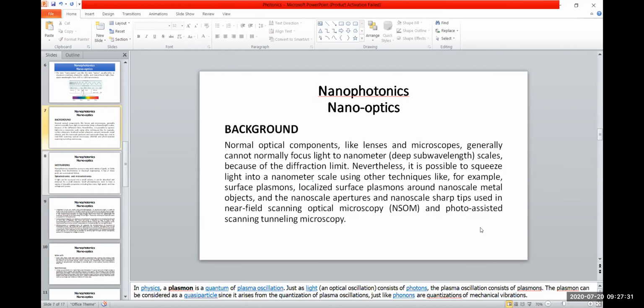In the background, you can see that normal optical components like lenses and microscopes generally cannot focus light to deep sub-wavelength scales of a few nanometers because of the diffraction limit. Nevertheless, it's possible to squeeze light into a nanometer scale using other techniques like, for example, surface plasmons, localized surface plasmons around nanoscale metal objects, and nanoscale apertures and nanoscale sharp tips used in near-field scanning optical microscopy. In short, we call it NSOM, near-field scanning optical microscopy, and photon-assisted scanning tunneling microscopy.